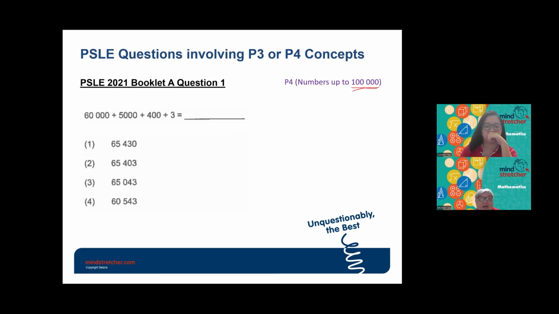Actually, most of the P3 and P4 questions will come out in paper 1, that means the slightly easier form of questions. For this one, the answer will be option number 2 also, 65,403.